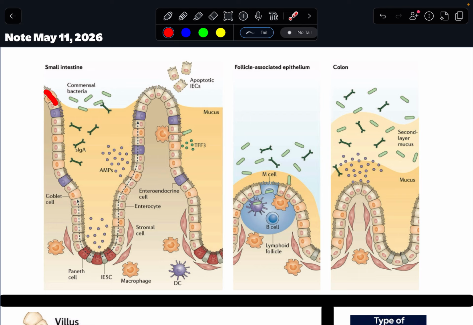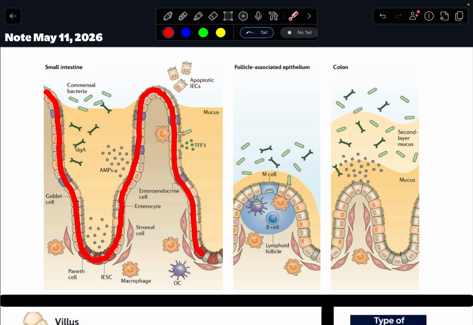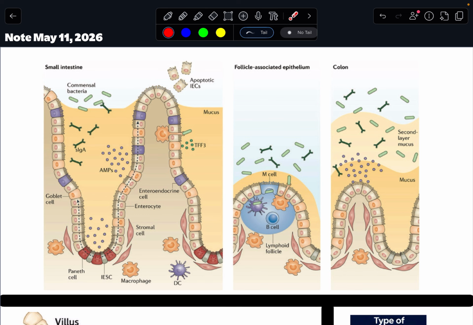But overall, the small intestine is made up of a lot of enterocytes. A lot of the cells that make up what are called the crypts or the villi of the small intestine are these cells called enterocytes. Each one of these little light brown guys is called an enterocyte. They're the cells involved in the absorption of nutrients within the small intestine, and they have other functions. They house a bunch of enzymes on the surface, and they facilitate the movement of nutrients into the cell, and then the packaging of those nutrients from the space within the cell into interstitial space on the other side of the cell. So it's about absorption of nutrients.